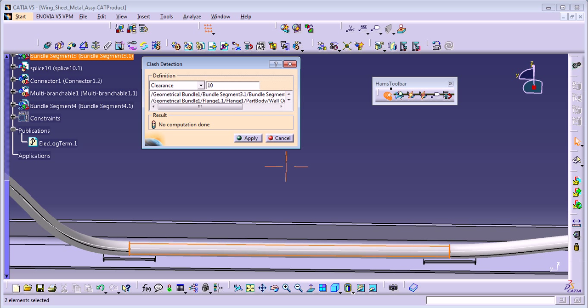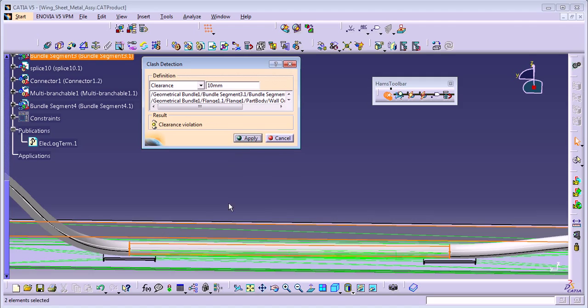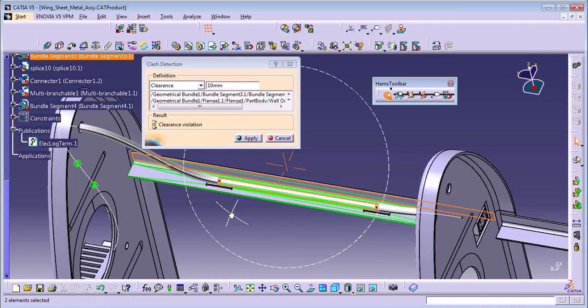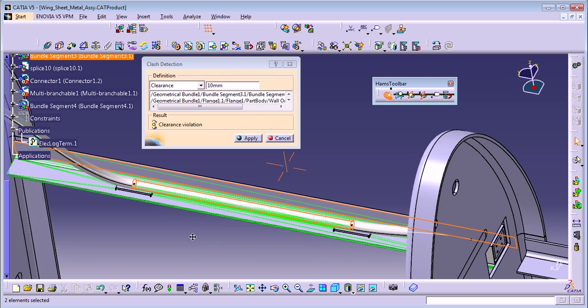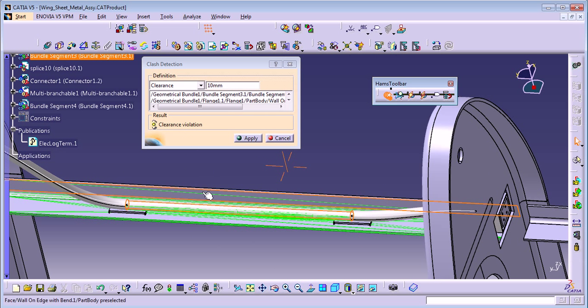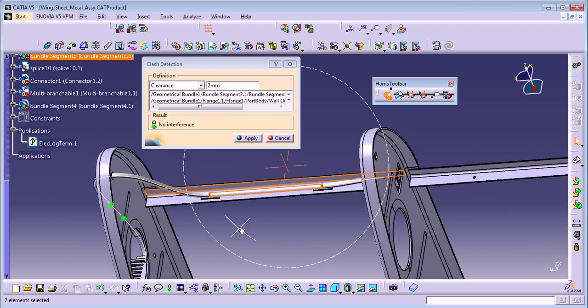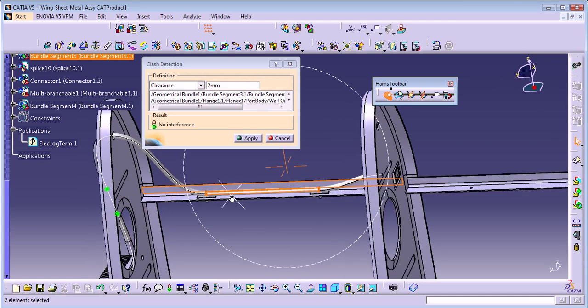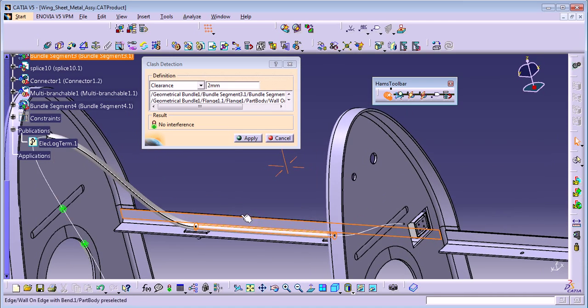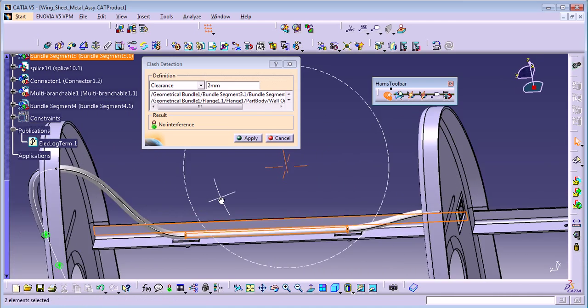You can change it to 10 millimeters, click apply, and if you see something in green, it means it's not compliant. But let's suppose we only need 2 millimeters here. You're going to see there's no interference. This is very useful when you need to have a harness that should be, for example, 3 inches from another part or from other bundles. So you can use this tool.